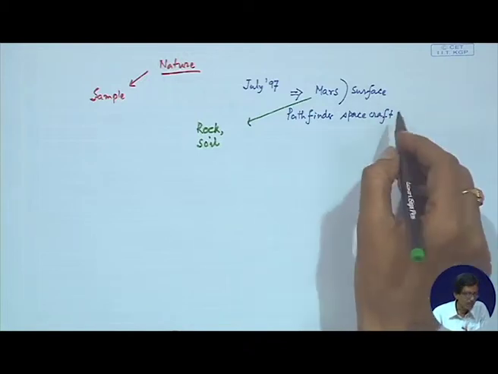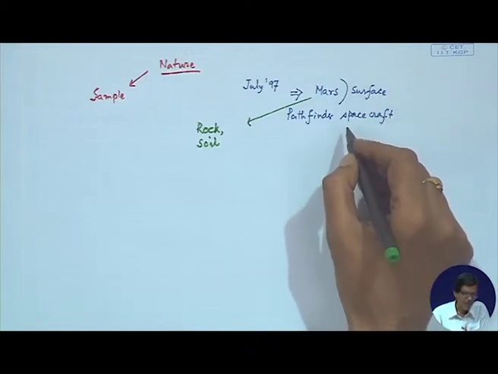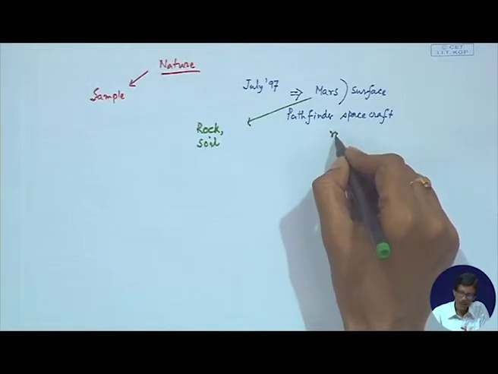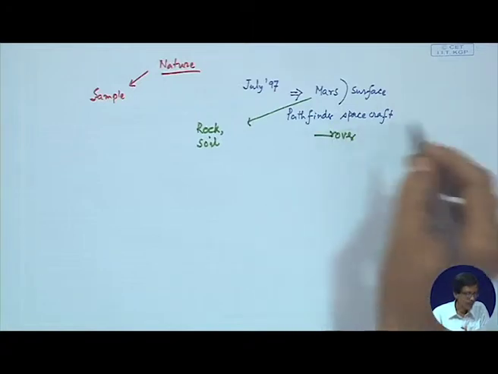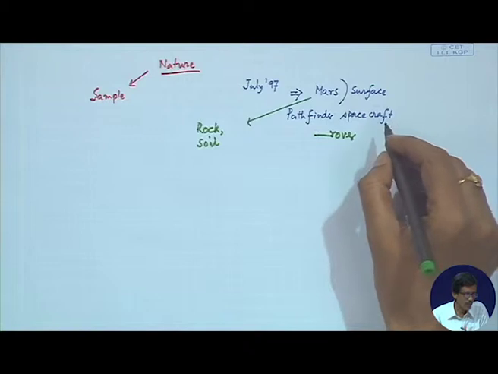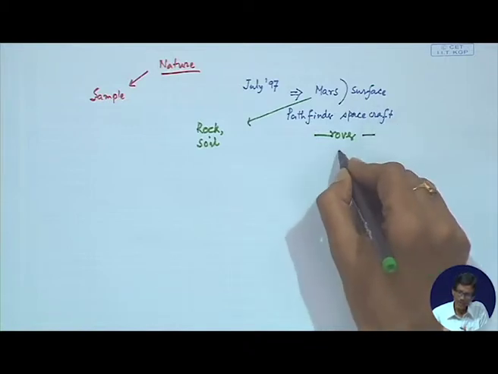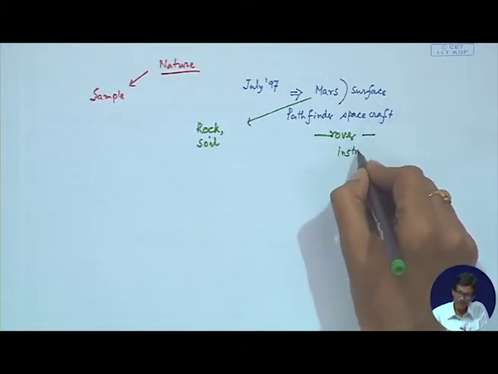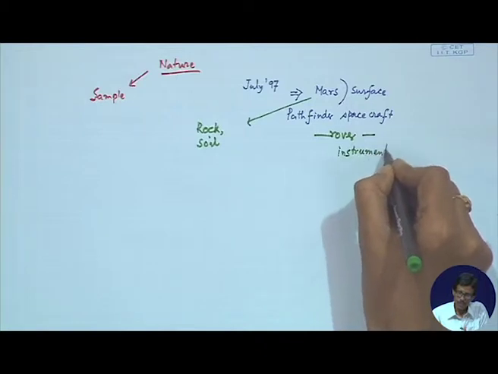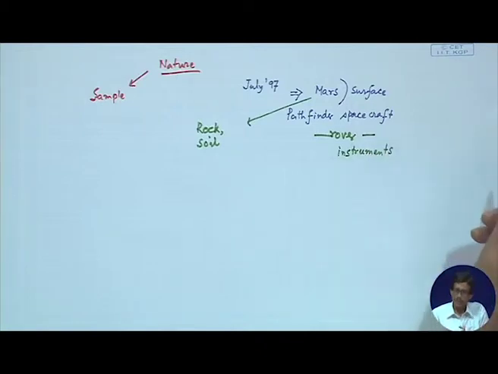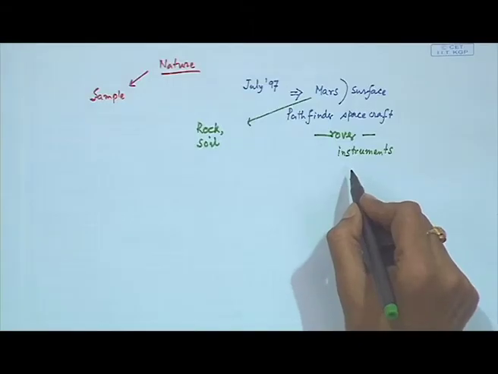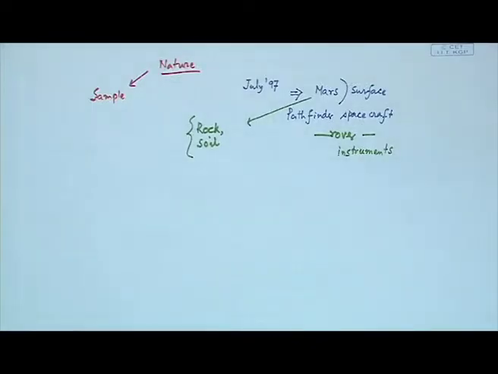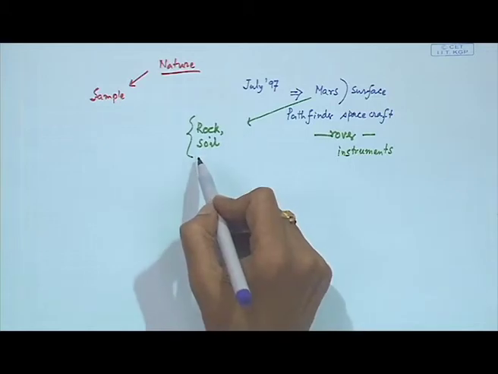This spacecraft has a rover attached to it, and that rover is utilized for carrying some instruments. That is the very simple idea. That means, what are the methods we can use to analyze the rock and soil sample?